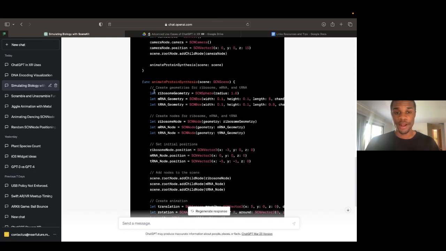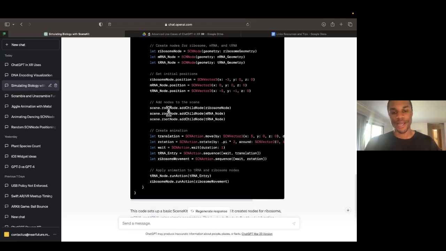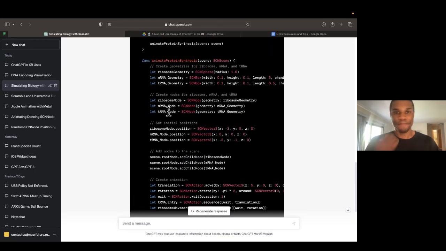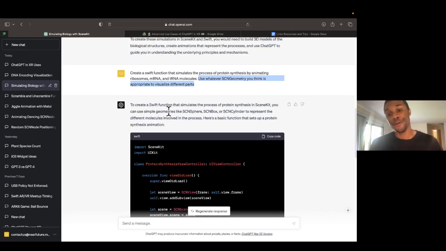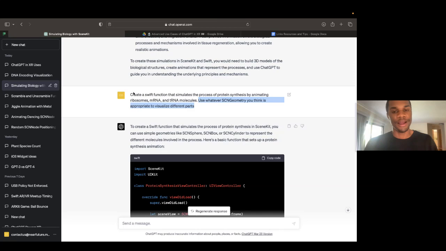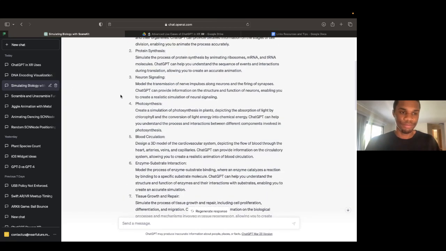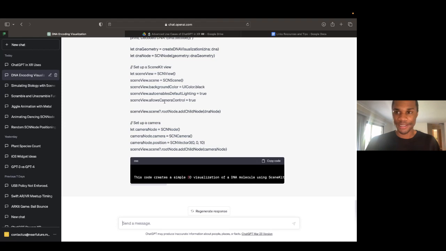And it creates this function that takes in just the scene, and it creates a ribosome and an mRNA and tRNA, and it's doing all these highly complex biological processes that I'm not really knowledgeable in, but being able to simulate this on an iPhone with my limited medical knowledge, I think is amazing. And you could only imagine how far I could go if I had an actual medical book or if I actually went to med school. I mean, there's just really unlimited possibilities here, and that's why I'd rather show you than give you the actual example here. So let's show you one more before I wrap things up here.